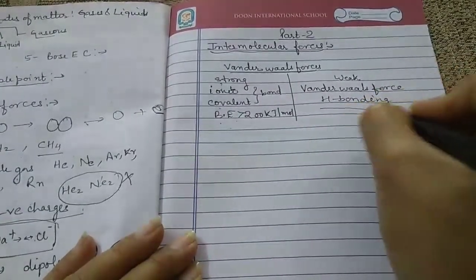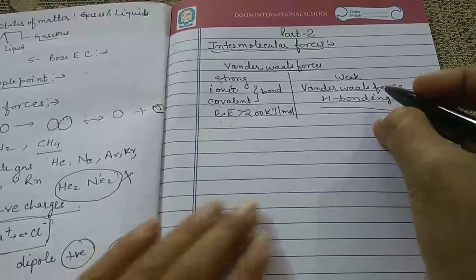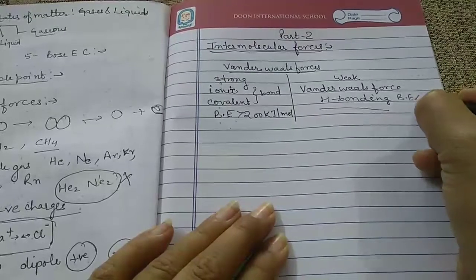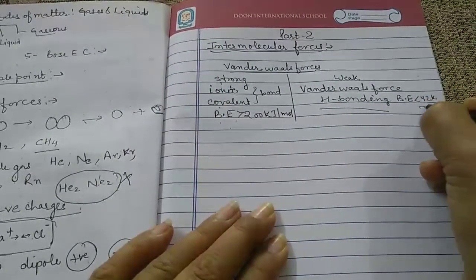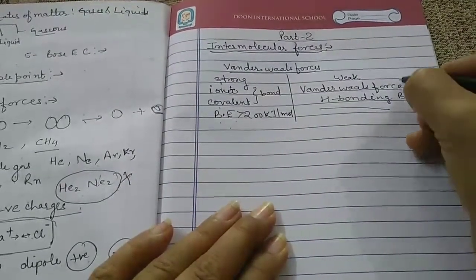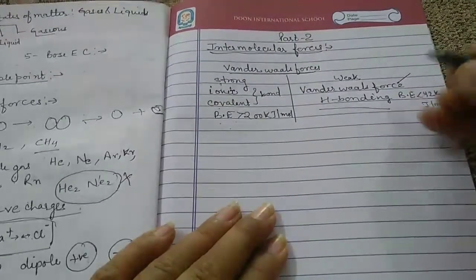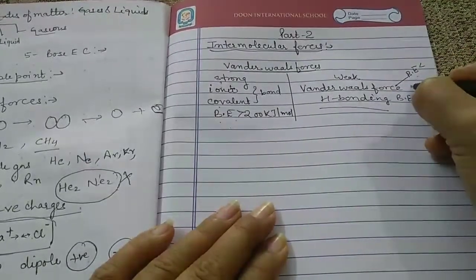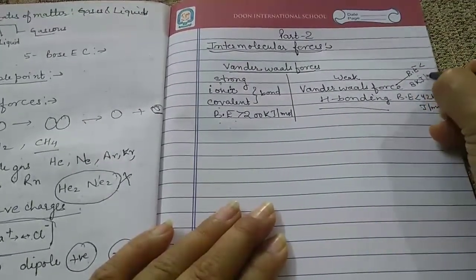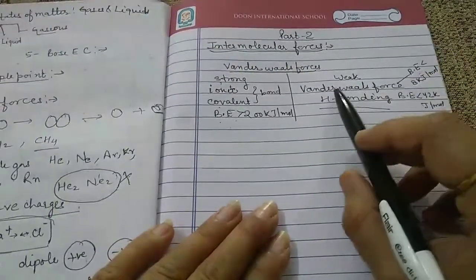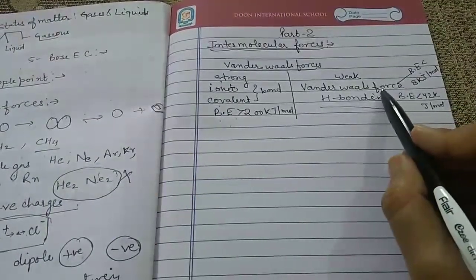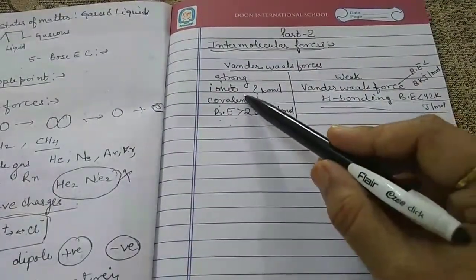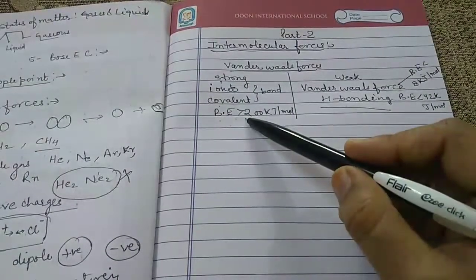The bond energy of the hydrogen bonding is less than 42 kilojoule per mole, and the van der Waals force's bond energy is less than 8 kilojoule per mole. So it is a weak force. Hydrogen bonding is also weak in comparison to the ionic and the covalent bonding.